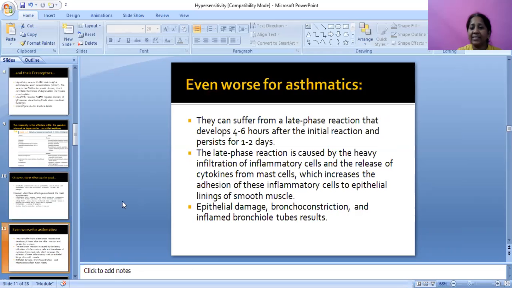Even worse for asthmatics, they can suffer from a late phase reaction that develops 4 to 6 hours after the initial reaction and persists for 1 to 2 days. The late phase reaction is caused by the heavy infiltration of inflammatory cells.